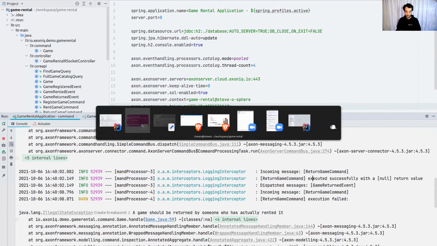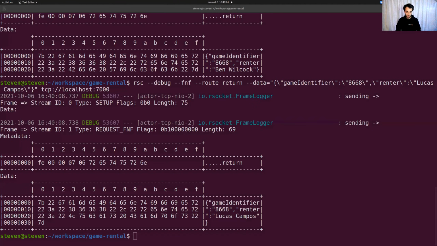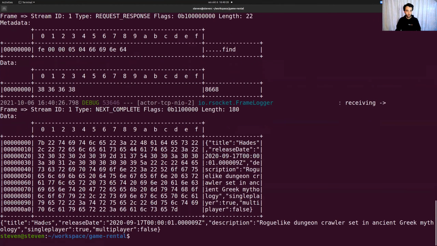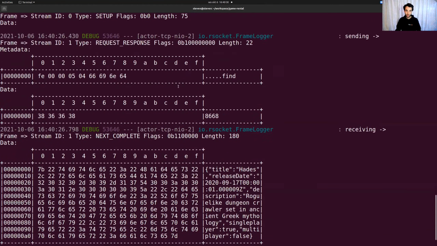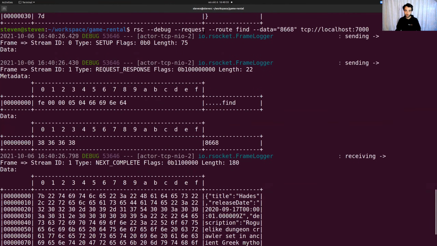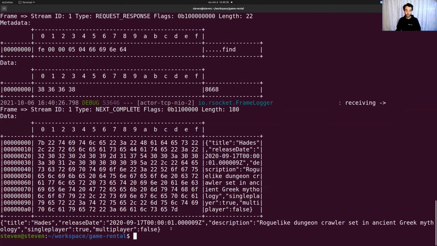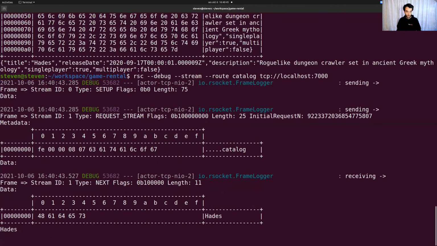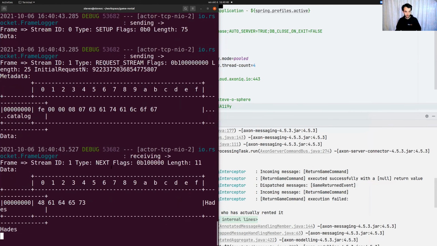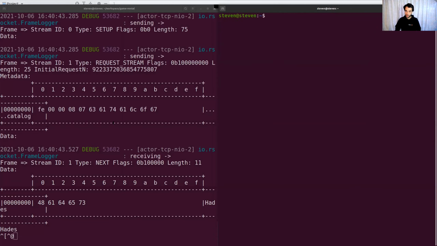All right. I think it's fair to show the queries as well. So we do a find game query, and we find a single game. We got Hades, and we see where we again do a request and response. So a request to find with the data being the identifier, because that's how it was designed. Let's watch that this also works as intended. So, okay, we just have a single one. It's trailing. I think it's nice if we introduce another of these guys. So let's introduce another terminal, and I'm going to register a second game.